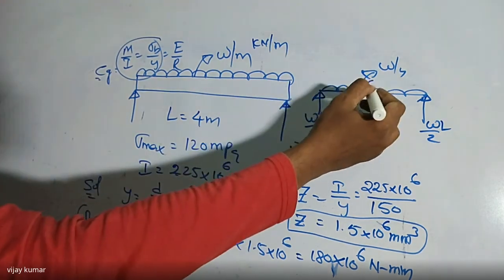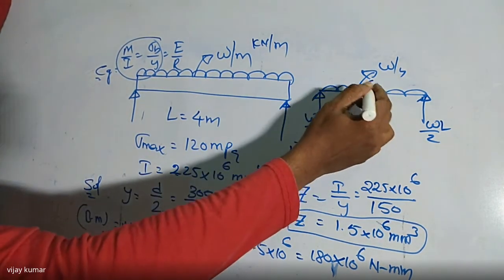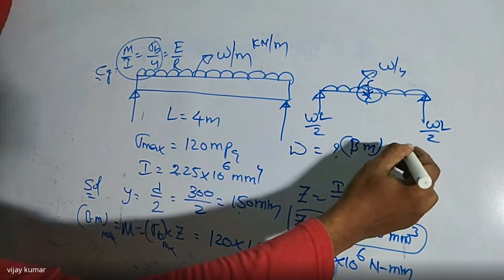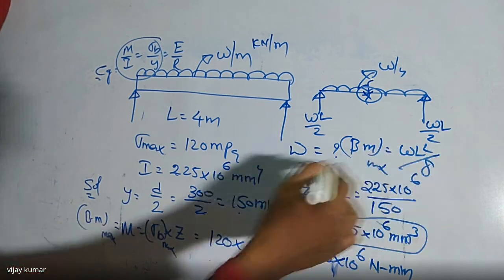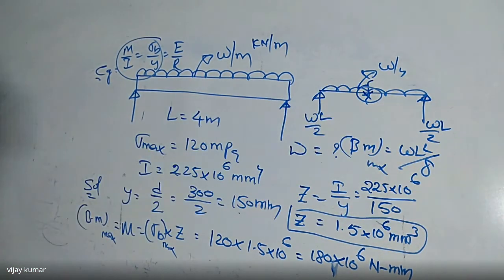So for this case, what is the value? I told you in this case, at the center the moment is maximum. So bending moment maximum is equal to WL square by 8. That is nothing but we can take very simply. I told you in the last class also how to calculate the maximum bending moment for a simply supported beam which is subject to point load, uniformly distributed load, uniformly varying load. I told you in the last class very clearly. So you remember this formula, then substitute that formula here.